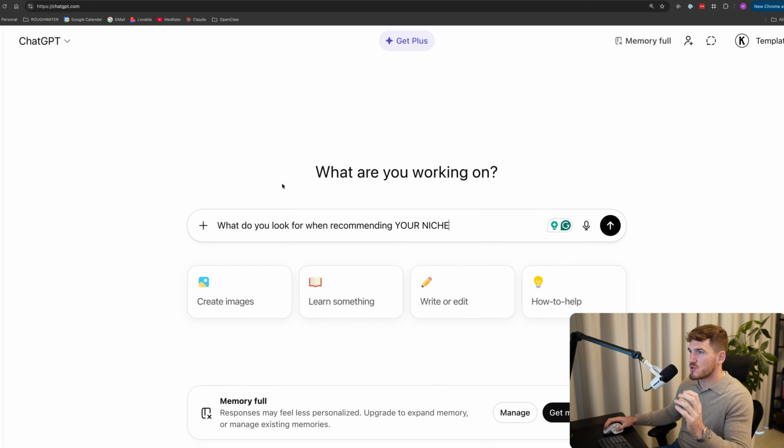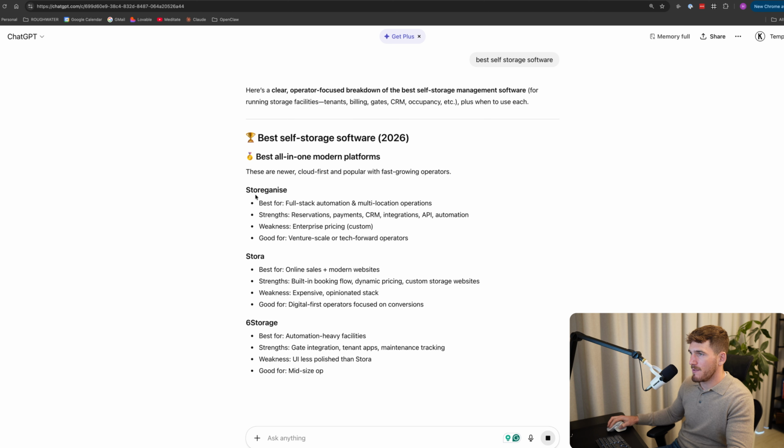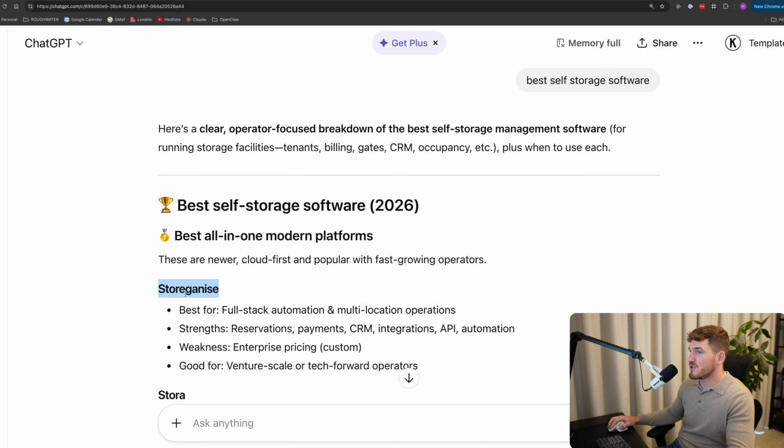Now, getting straight into it, the first thing that I want you to do is go to ChatGPT and I want you to search, what do you look for when recommending your niche? So what do you look for when recommending your product or service? Now, to give you a specific example, I'm going to be using this business to analyse, which is a client of mine, which I've consistently ranked at the top of ChatGPT and other AI search engines.